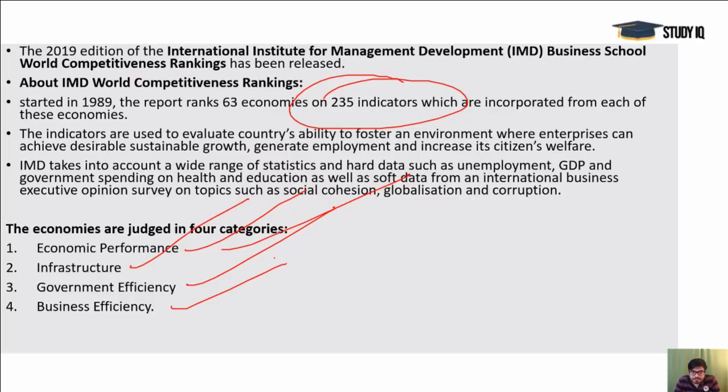On this basis they rank all the economies. This was started in 1989, and the report ranks 63 economies, not all the economies, 63 economies. And these are the indicators. Sustainable growth, generated employment, and increased citizens' welfare is the aim. It releases this ranking so that countries can analyze their performances. This is IMD, Institute for Management Development Business School, and it gives this World Competitiveness Ranking.